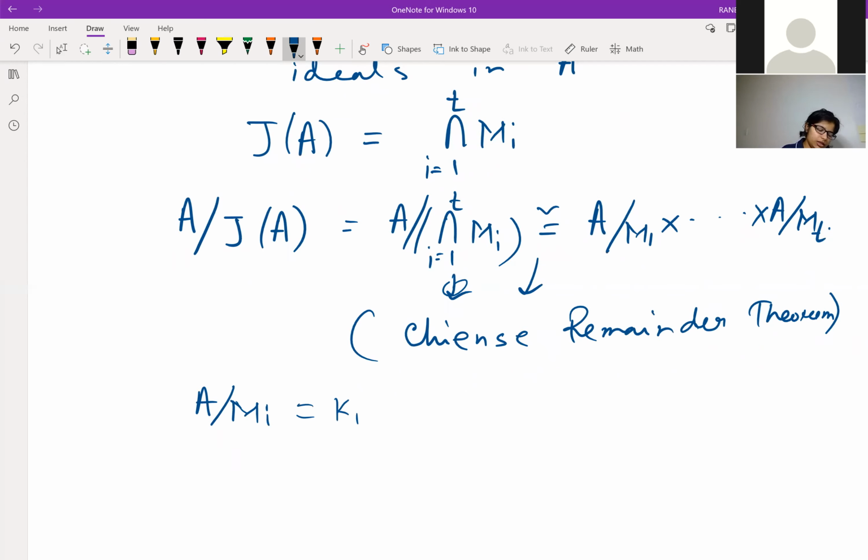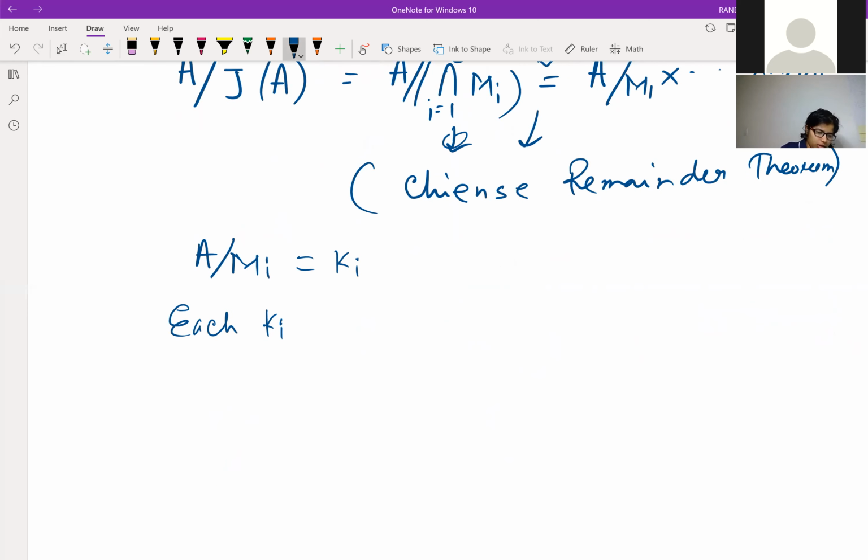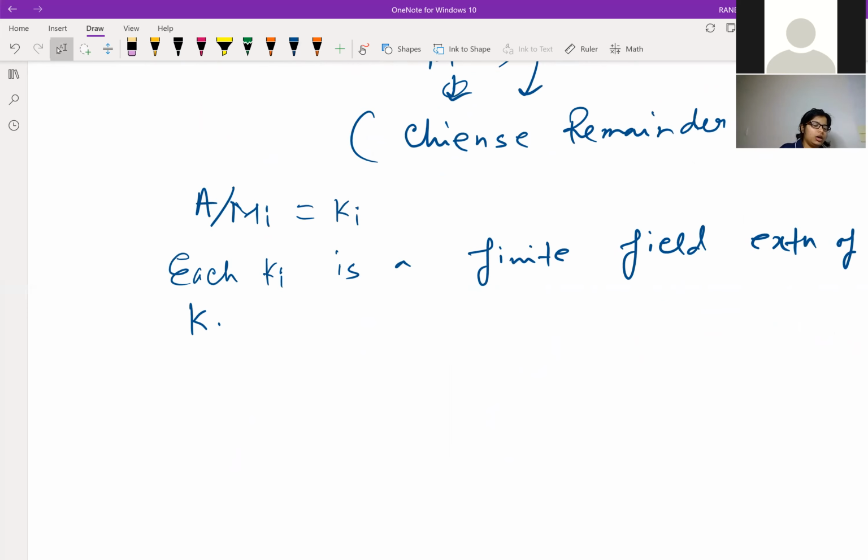Now I'm saying that each Ki is a finite field extension of the field K. K is the underlying field which is given. So Ki is a finite field extension of K.